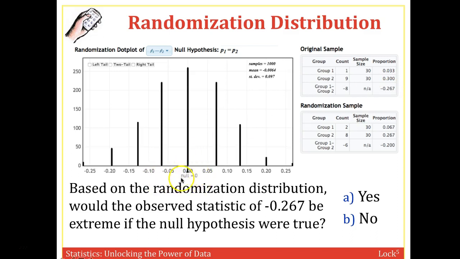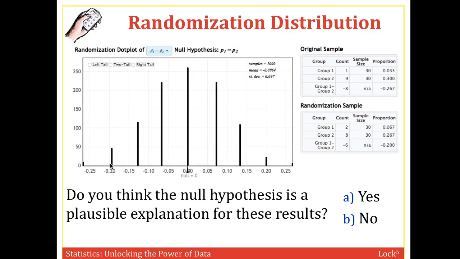And keep in mind that center is 0. We're always assuming the null that P1 equals P2, or the difference between these 2 is 0. So that's why 0 is the center of the randomization distribution. And based on the randomization distribution, would the observed statistic, minus 0.267, be extreme if the null were true? And the answer to that is yes. We look at this data, where would 0.267 be? It would be way over, actually off the screen. Minus 0.267 would be somewhere over here. So fairly far from the center of this distribution.